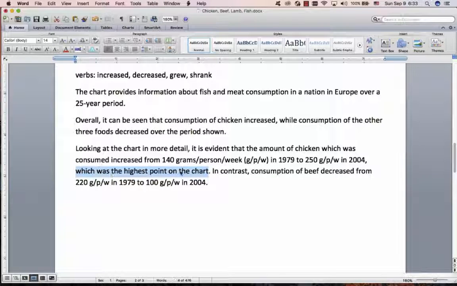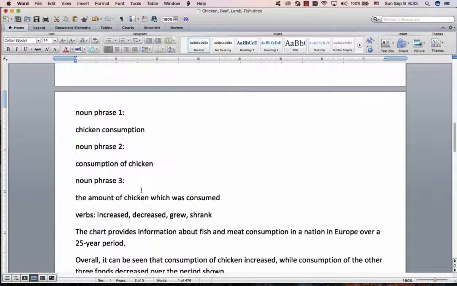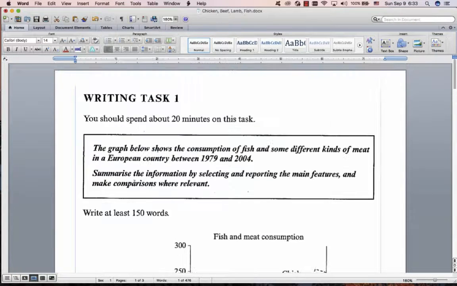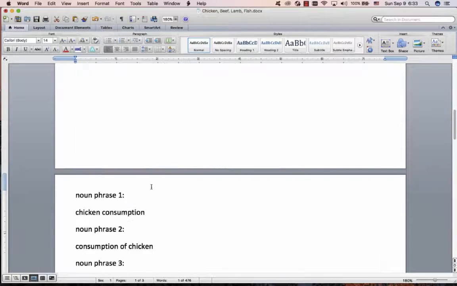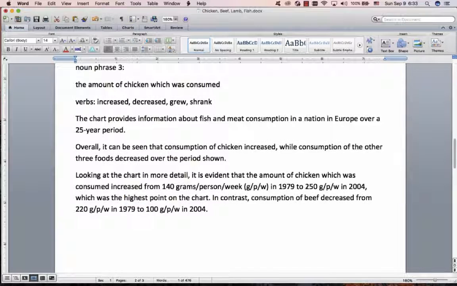Gives you some extra words, gives you a which gives you a complex sentence, and it gives you a comparative. And in the question they say, make comparisons where relevant. So the examiner likes to see some comparisons. So look for the highest or even sometimes the lowest point on the chart, and after that number, just put that in. So easy, but it just gives you a real boost in your marks.